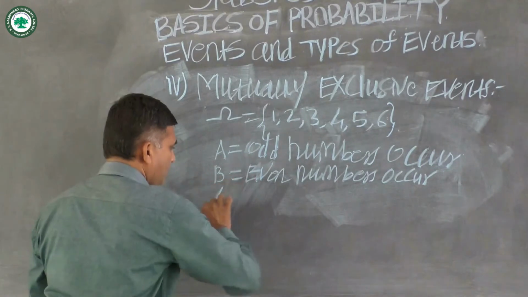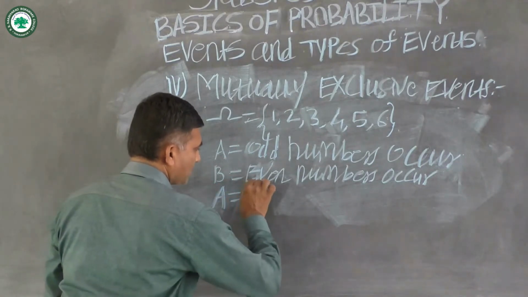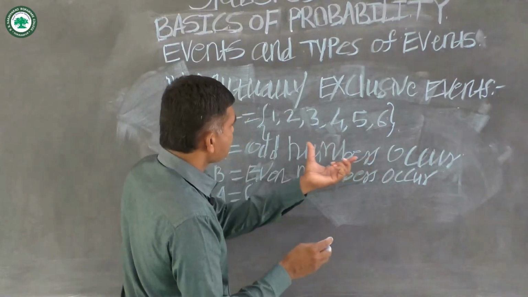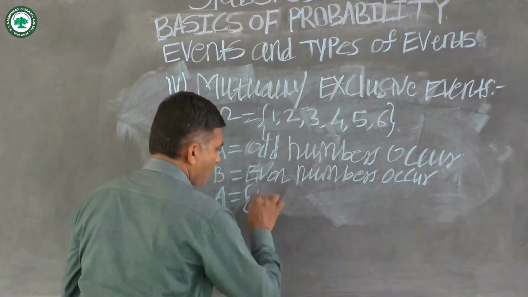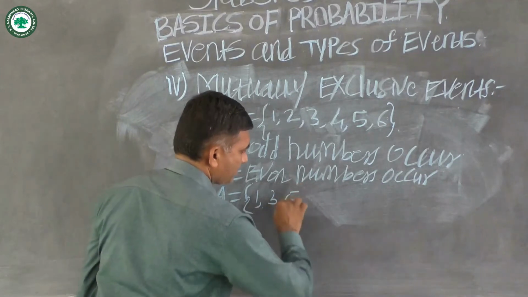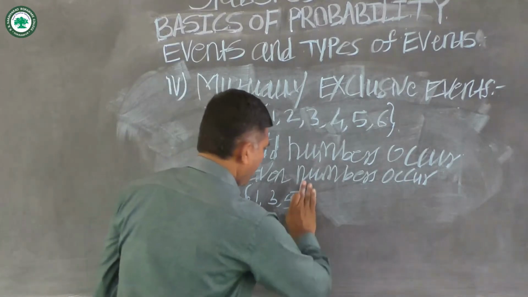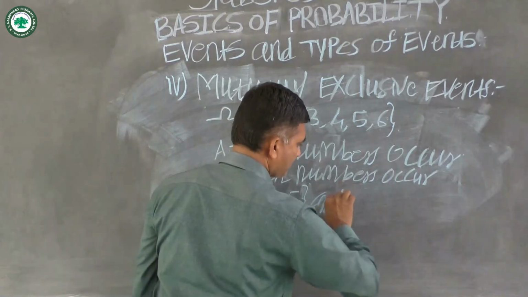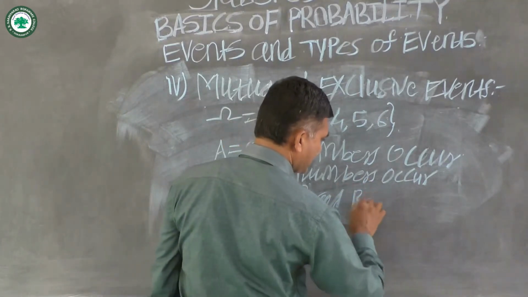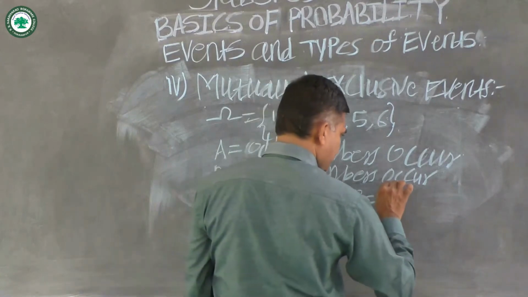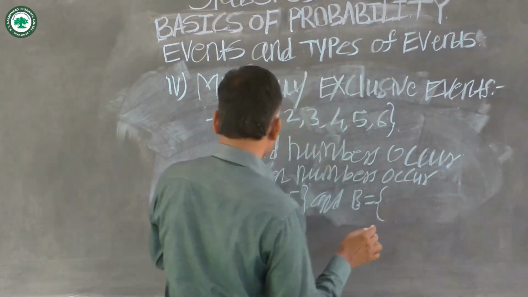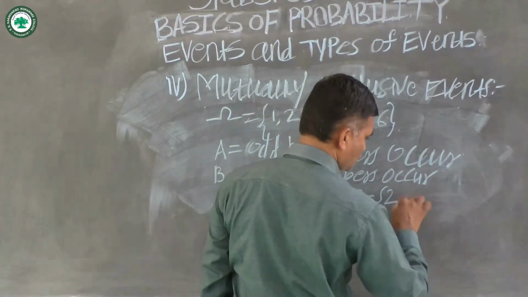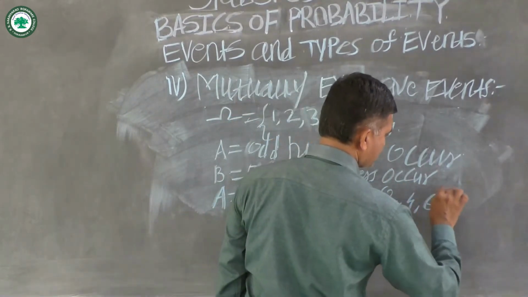Then event A contains the outcomes A is equal to {1, 3, 5}, and event B, even numbers occur, contains 2, 4, 6.